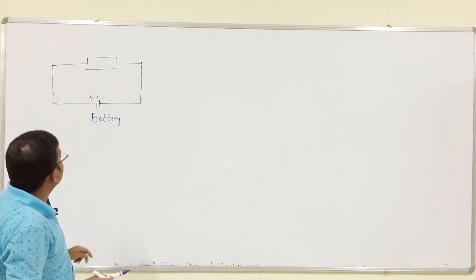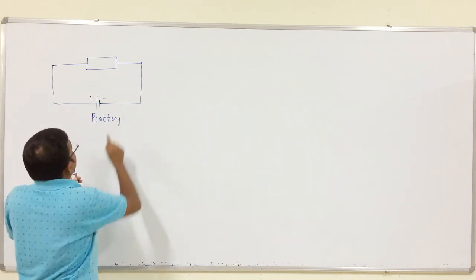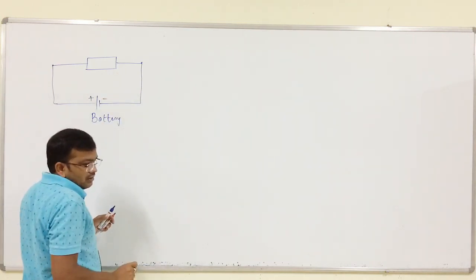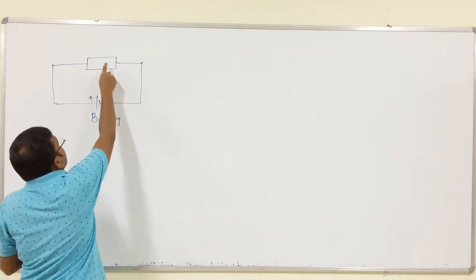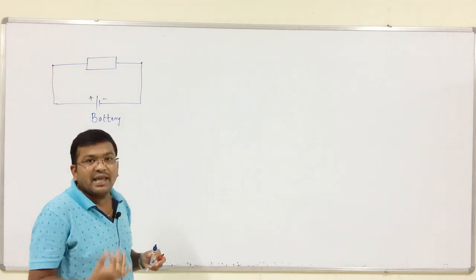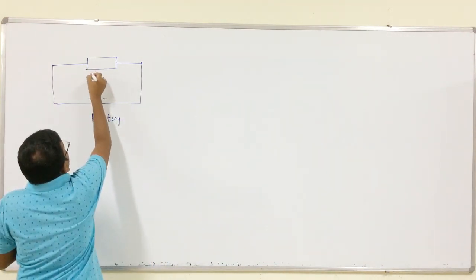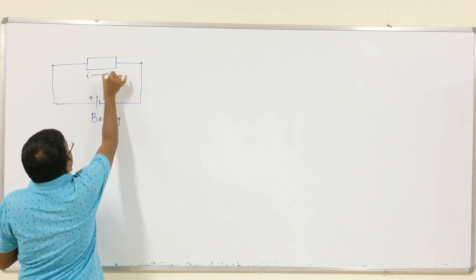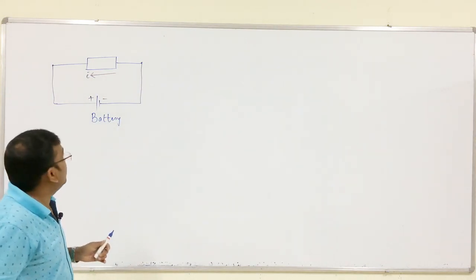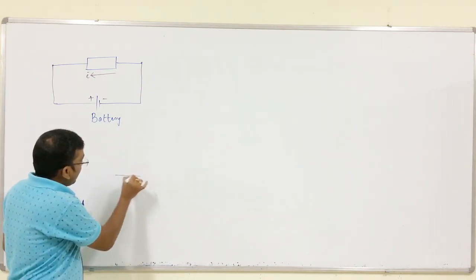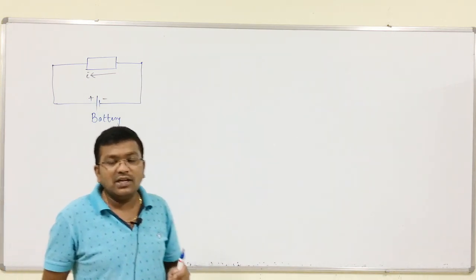Because of the negative potential of that battery, the electrons present in the conductor travel like anything. This is nothing but the electrons' direction. We all know that if the electron direction is like this, the current direction is opposite to the electron direction, right.